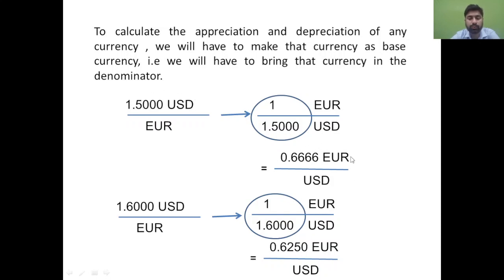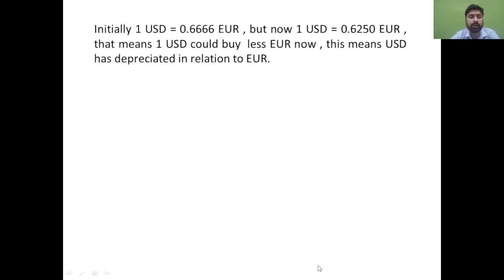Now you have to compare these two things to calculate the depreciation. The summary of this calculation is: initially 1 USD could buy this much euro, but now 1 USD can buy less than this.